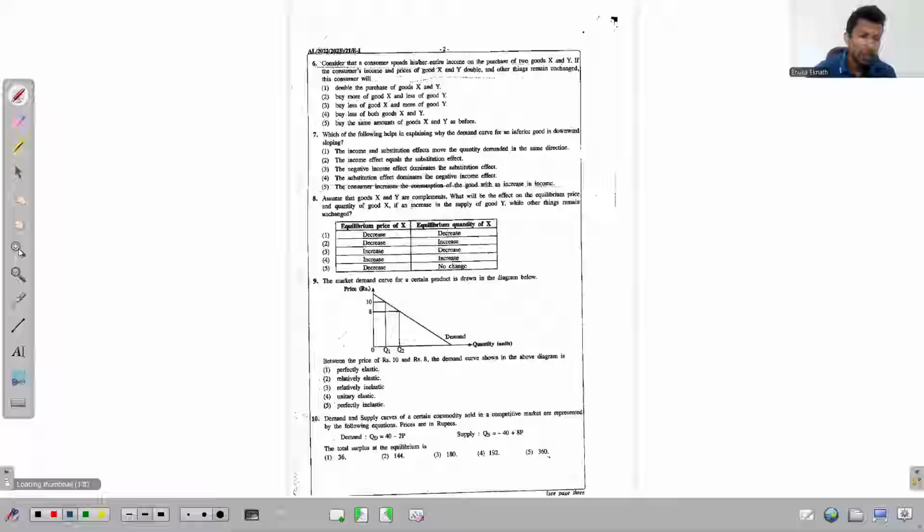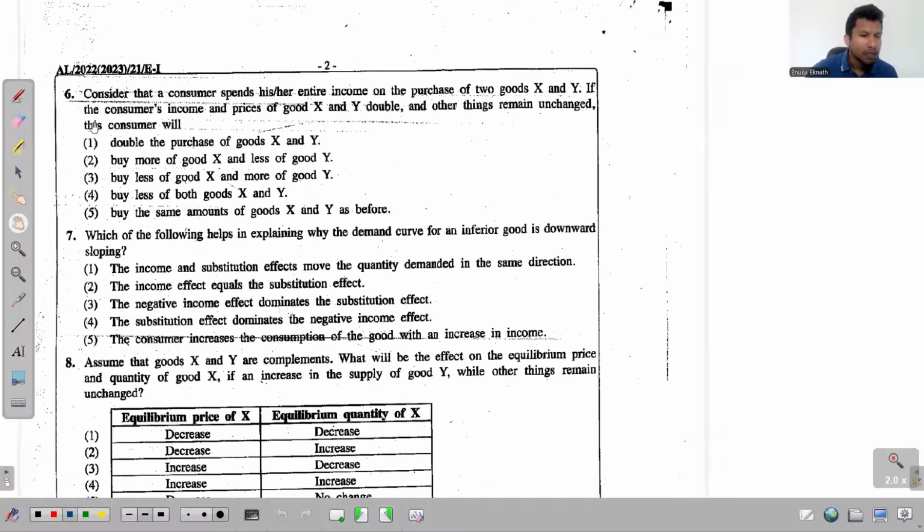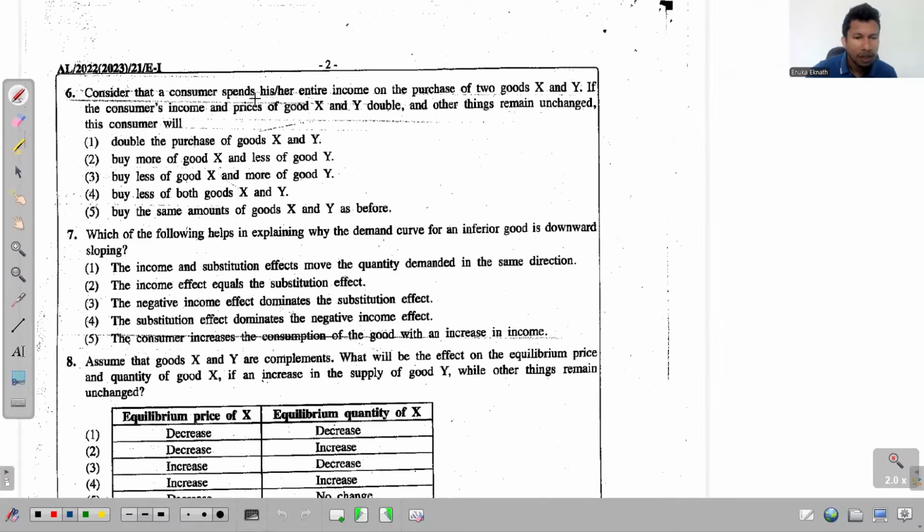Right, now look at this question 6. It says, consider that a consumer spends his or her entire income on the purchase of two goods X and Y. Okay, let's assume this person earns rupees 10,000. Using this entire income, the person purchases only two goods X and Y. So let's assume that the price of good X is, let's say, 2,000, and the price of good Y is 1,500.